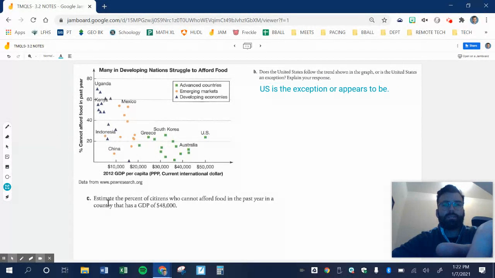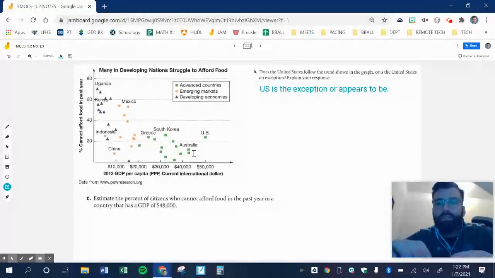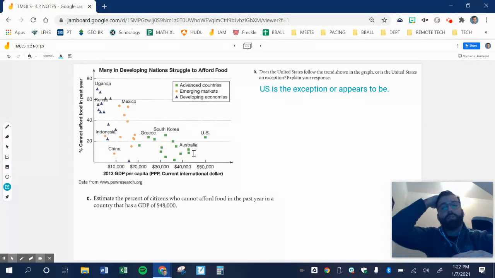Estimate the percentage of citizens who cannot afford food last year in the country that has a GDP of about 48,000. So let's look at around here. We want to say it's probably in this area here. If we follow the trend of the graph, not taking the U.S. into account, I would say that we're looking around in this area.